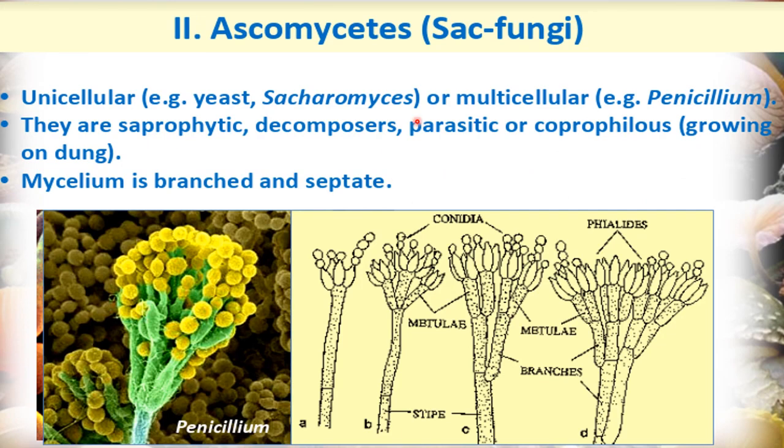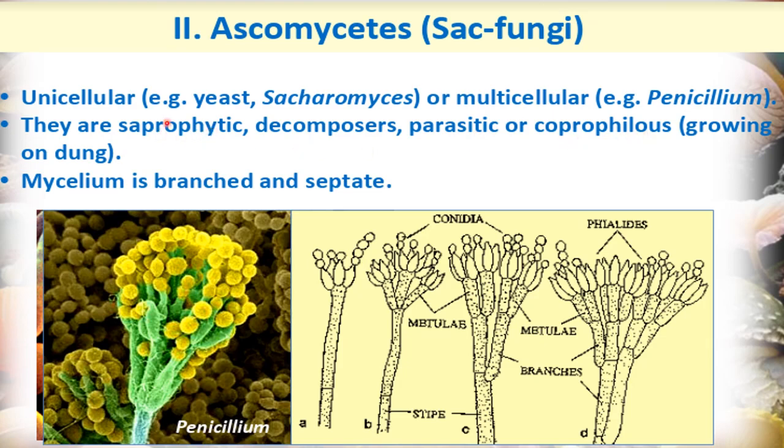The next class of fungi is ascomycetes. Ascomycetes can have unicellular fungi or multicellular fungi. And what is an example of unicellular fungi here? Yeast. And multicellular fungi is penicillium. Also they are saprophytic, decomposers, parasitic, or coprophilous.